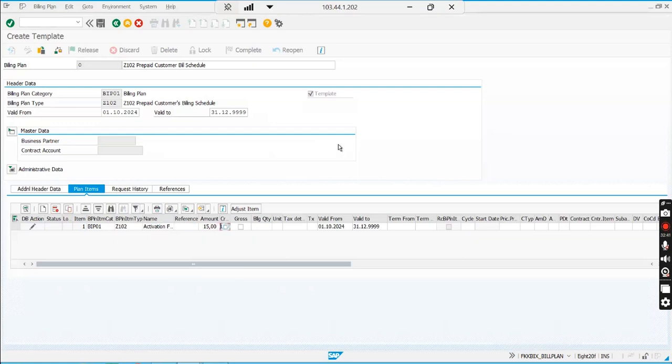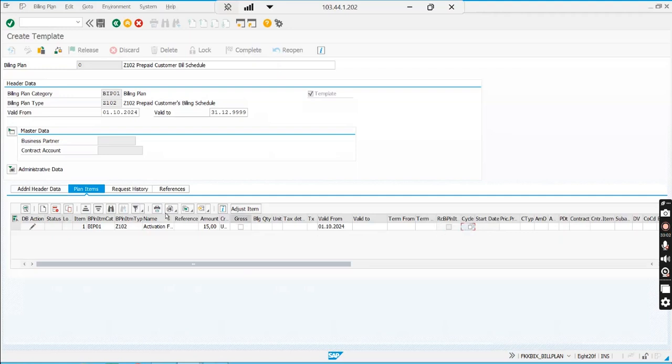Here you put USD, and it is valid from 1/10/2024, and no valid-to is needed. Because this is one-time, valid-to is not needed, and a cycle is also not needed because a one-time item does not require a cycle.